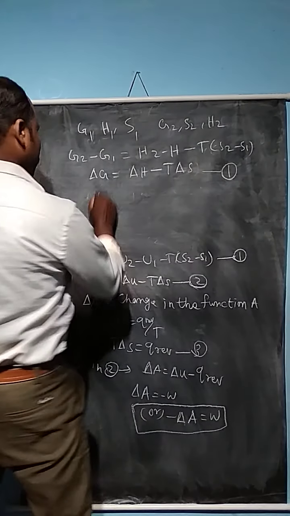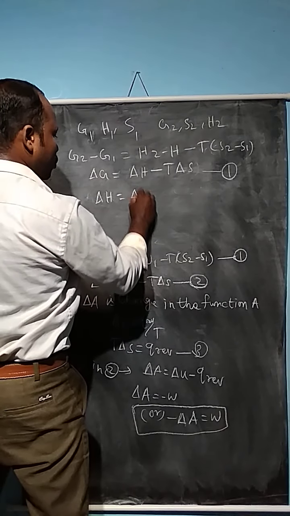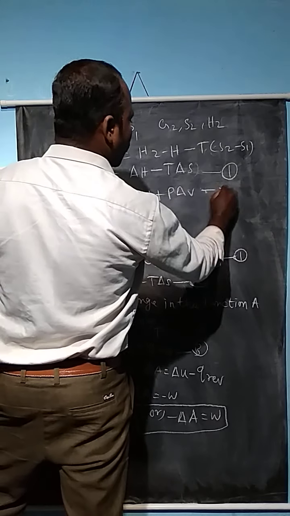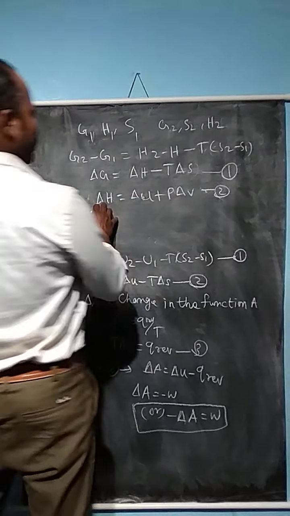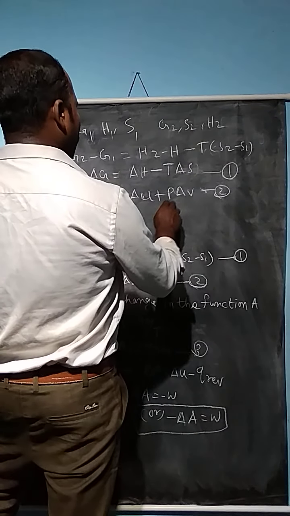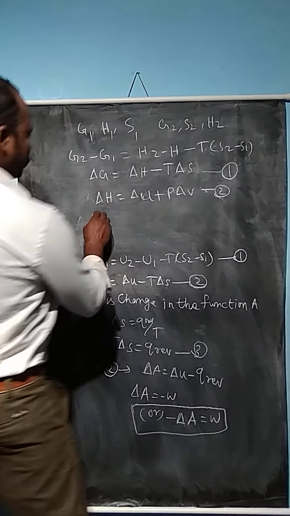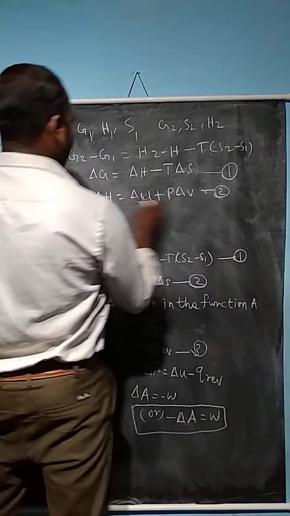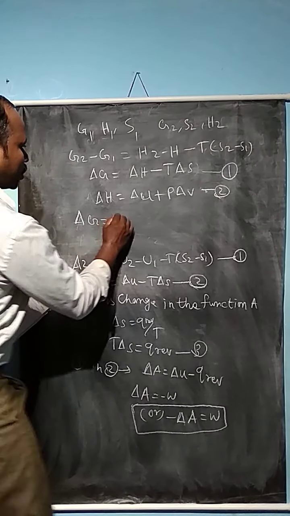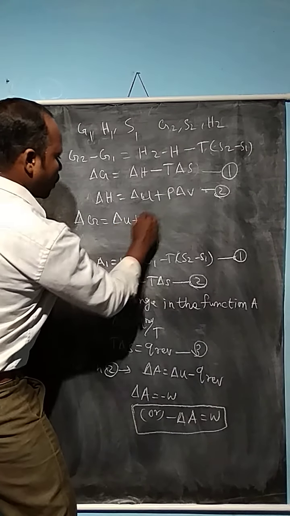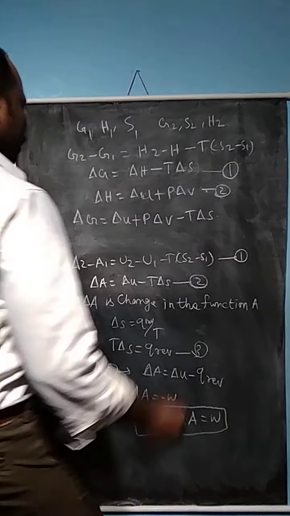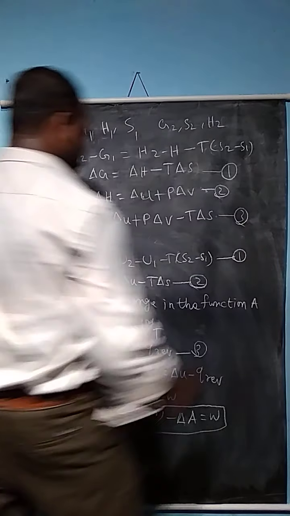We know that delta H is equal to delta U plus P delta V. This is equation number 2, from the first law of thermodynamics. The enthalpy is given by delta U plus P delta V. Substitute the value of delta H into equation number 1. Delta G is equal to delta U plus P delta V minus T delta S. This is equation number 3.